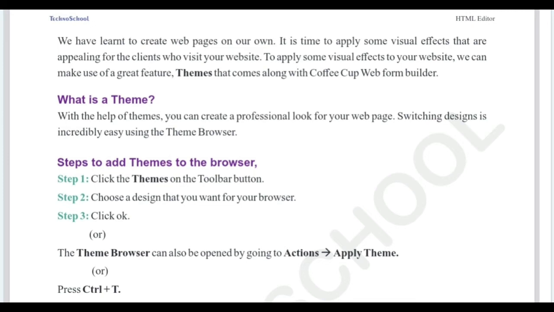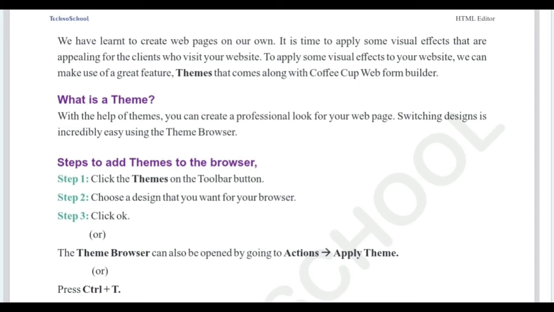Okay, so we have learned to create web pages on our own. It's time to apply some visual effects that are appealing for the clients who visit your website. To apply visual effects to your website, we can make use of the great feature called themes that comes along with the Quickbook web form builder. So what is a theme? With the help of themes, you can create a professional look for your web page. Switching designs is incredibly easy using the theme browser. You can apply themes for background colors or design backgrounds, to give your website a great look.